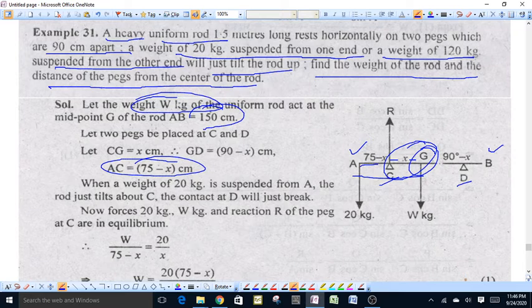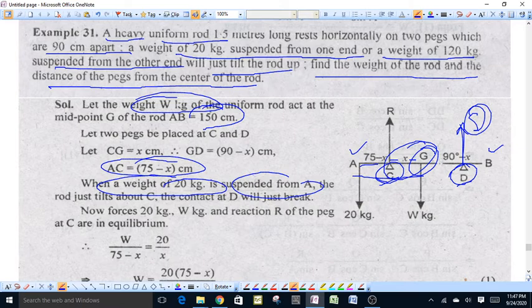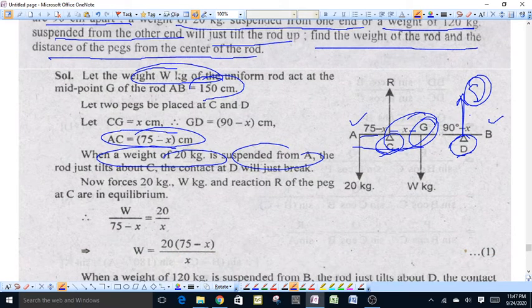Now, a weight of 20 kg is suspended from point A. The rod just tilts up about the point C. Tilt up means there will be no contact when the rod tilts up about point C. This means there will be no contact with the peg at point D, meaning the normal reaction at D becomes equal to 0. That is, the contact at D will just break.